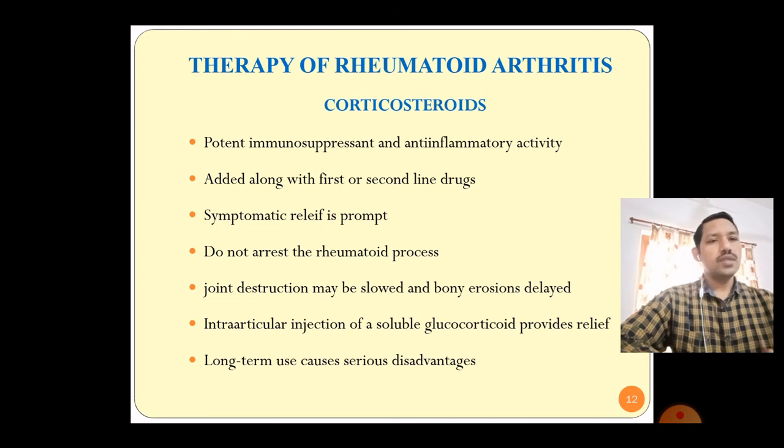Corticosteroids, this is the last option that we can add with the DMARDs to stop the rheumatoid arthritis process and to control the disease process. Corticosteroids are potent immunosuppressants and have anti-inflammatory property. They can be added along with the first line drug or second line drugs to control the arthritis process.